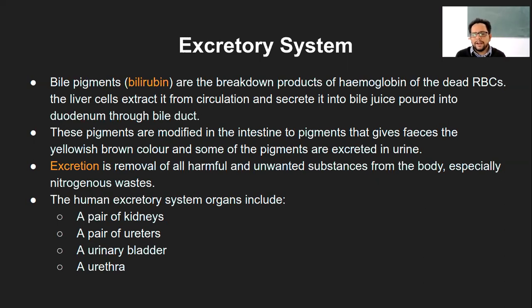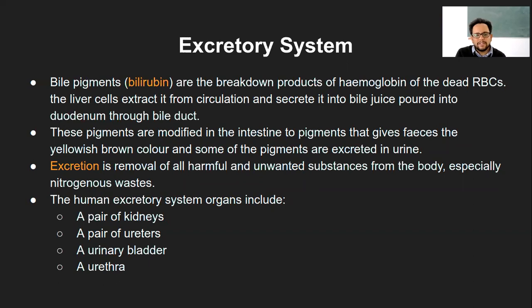So when the RBCs are dead, they are broken down into smaller components called hemoglobin, and of course other proteins. These hemoglobin molecules are broken down to even smaller fragments which we call bilirubin, and of course they need a little bit of modification. This whole process happens in the liver cells, because from the blood circulation, these dead RBCs will go to the liver. That's where the bilirubin will be secreted, back into the bile juice, which is poured into the duodenum.